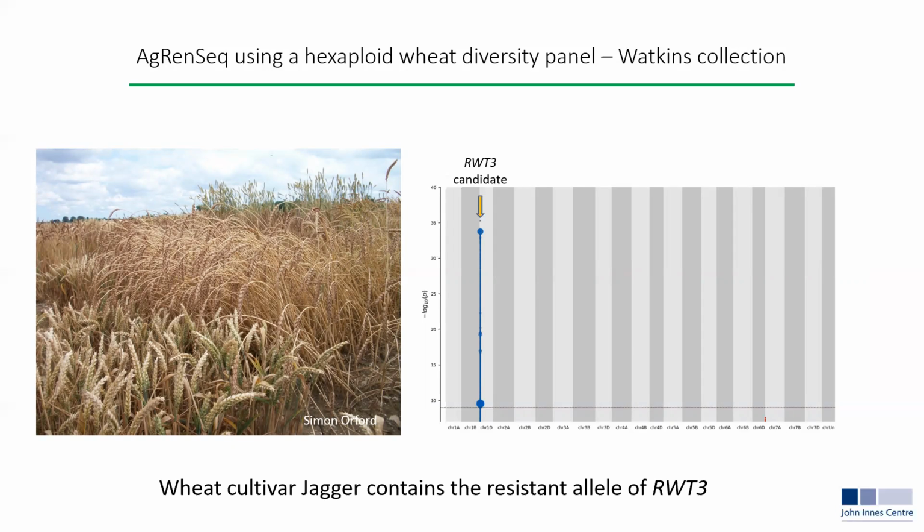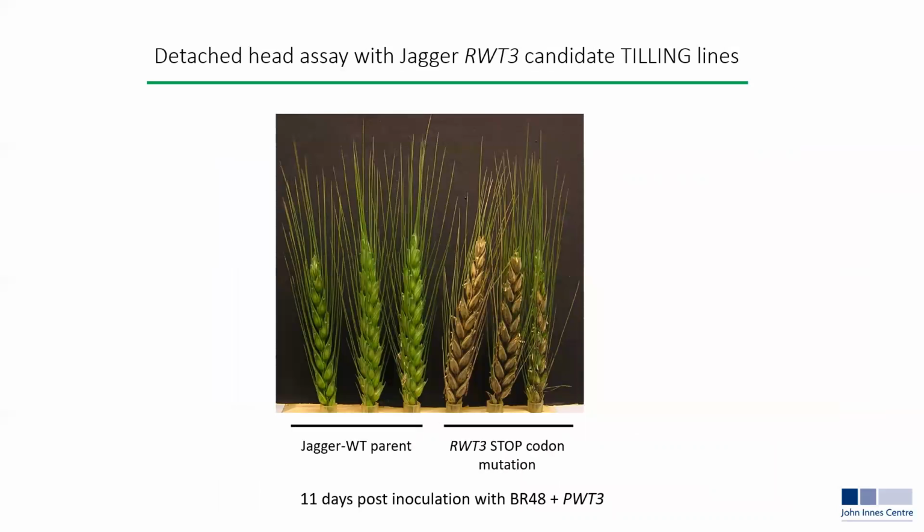So we obtained mutants from the group and tested these with the PWT3 isolate. And here we can see the Jagger parent showing the resistance that we would expect, and the line carrying the mutated NLR showing enhanced susceptibility.